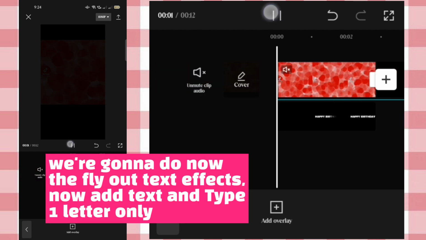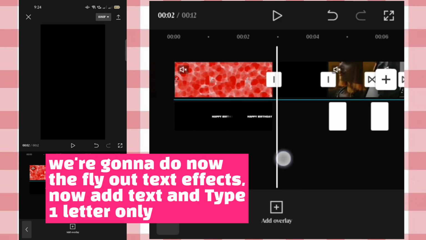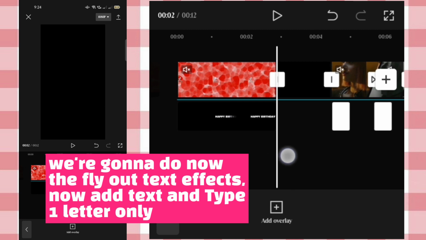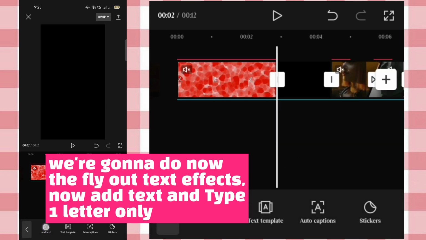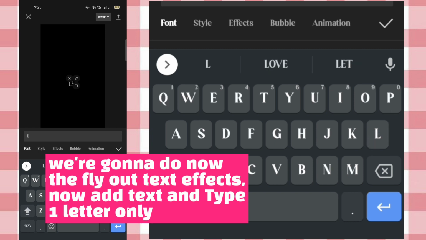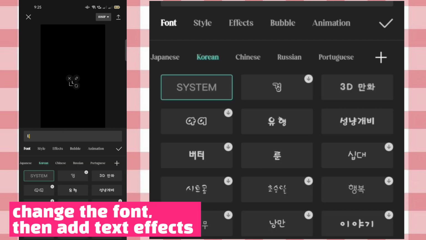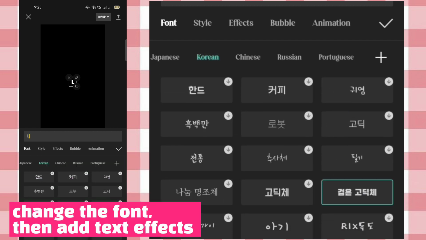Now add text and type one letter only. Change the font, then add text effects.